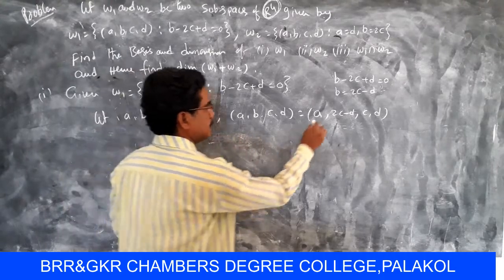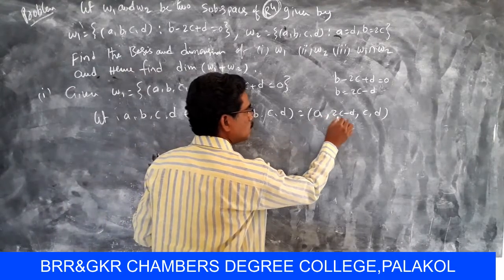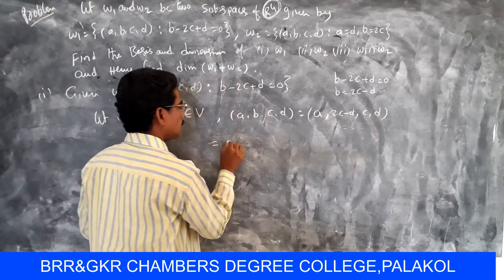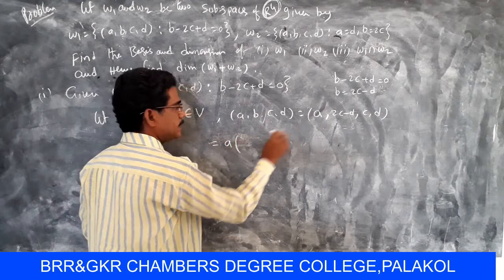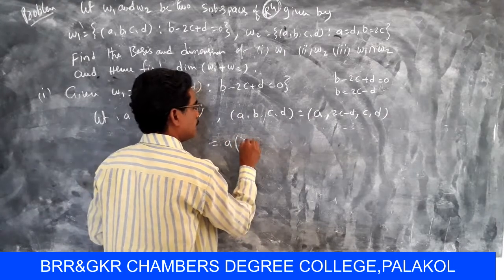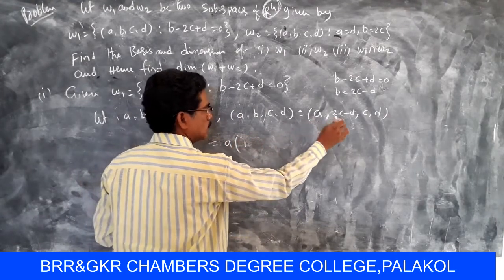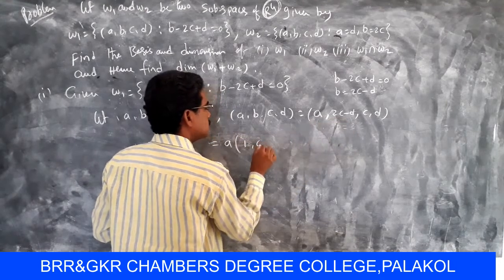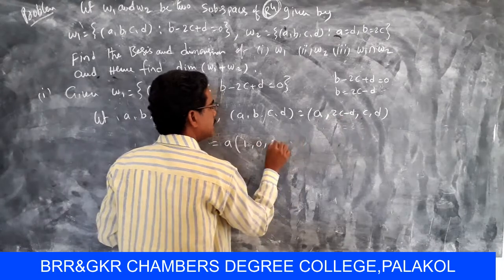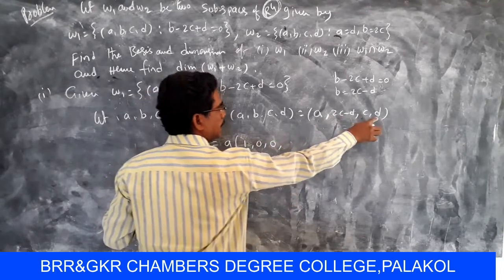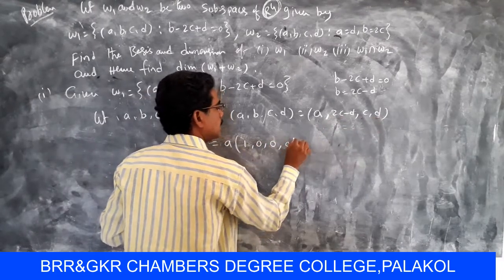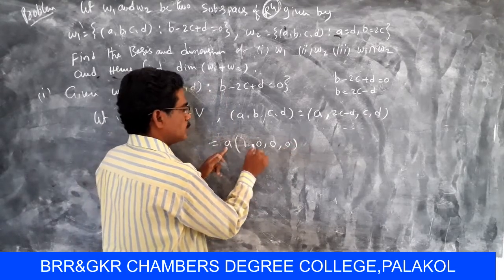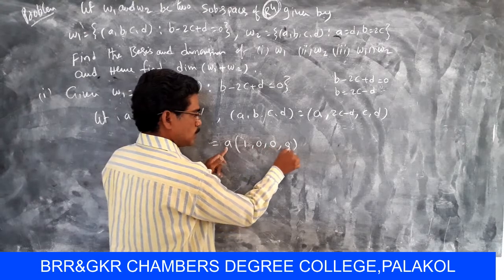Here students, (a, 2c minus d, c, d), then common with a here 1. A means 1. So in the second coordinate there is no a, that means 0, and in the third coordinate there is no a, and in the last coordinate there is no a, that is 0. So finally a into (1, 0, 0, 0).